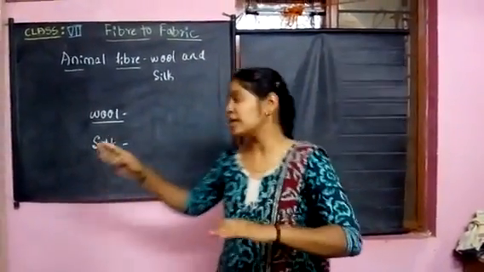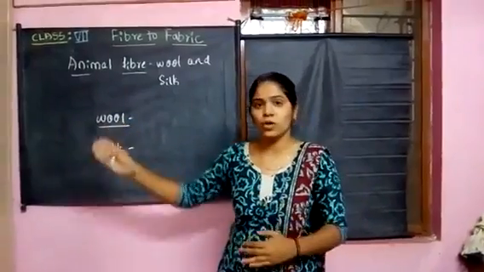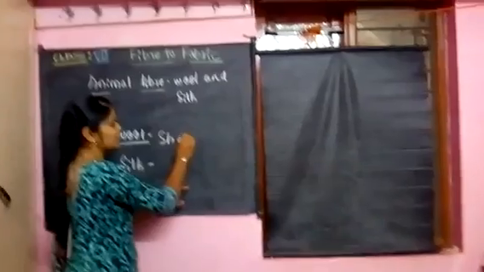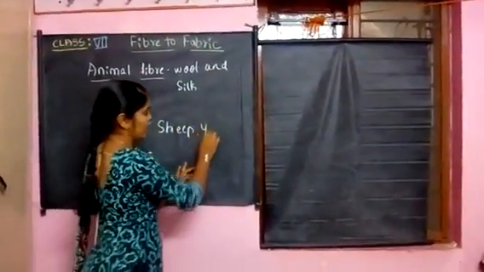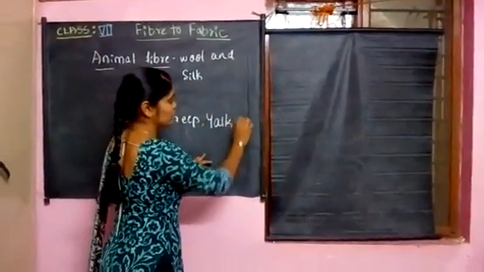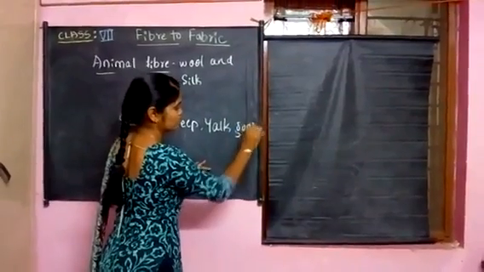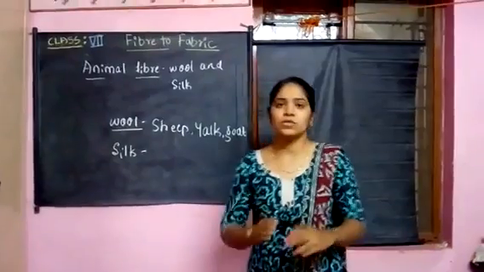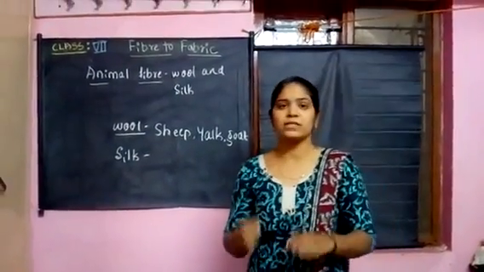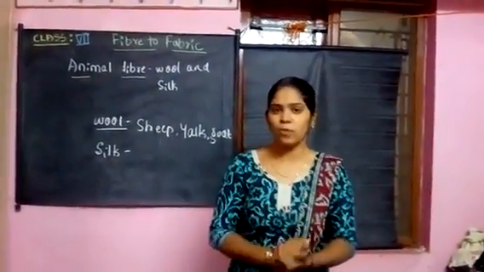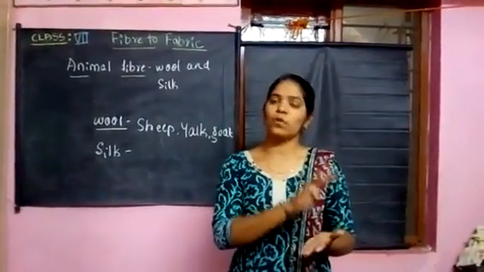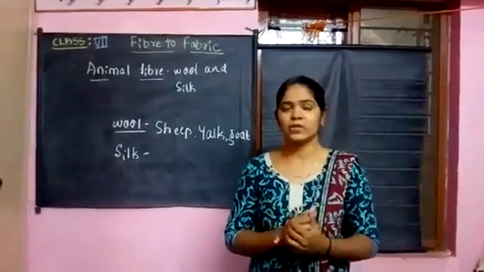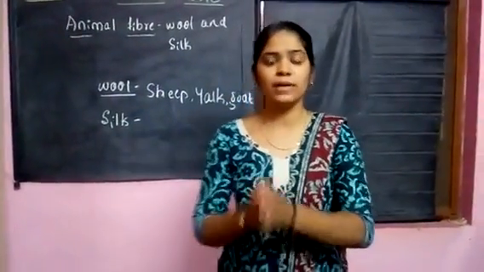So what are the animals that will yield the wool? As I told, sheep, yak, and the goat are going to yield the wool. These wool yielding animals have bare hair on their body. From those hairs only the wool product will be yielded. From hairs only the wool will be yielded.